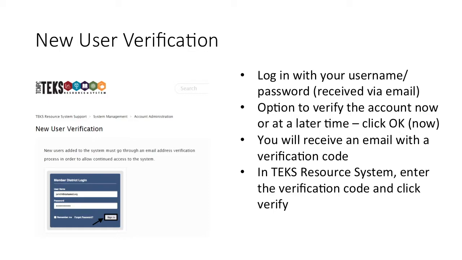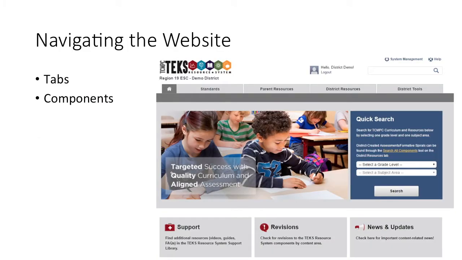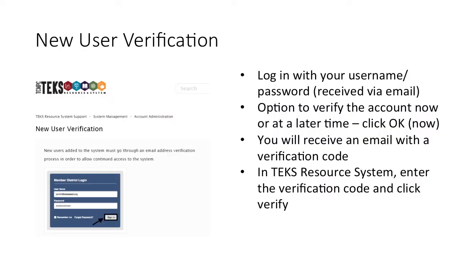So once you sign in, you're going to see an area for you to verify your information. Your options are going to be to click OK or to verify at a later time to remind you later. Once you do that, you're going to receive an email with a verification code. Once you go into your email, you get that verification code, and then go back to the TEKS Resource System, enter that verification code, and click Verify.